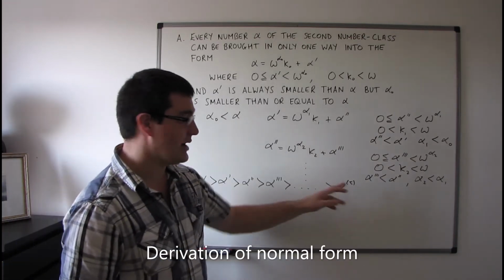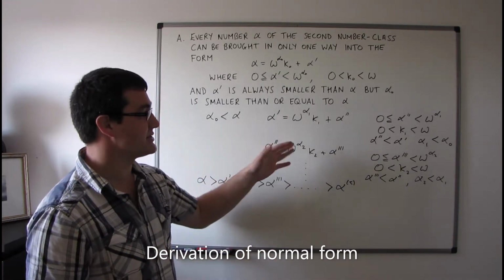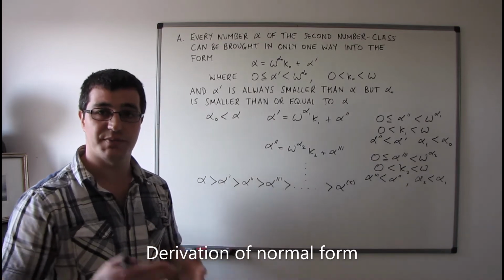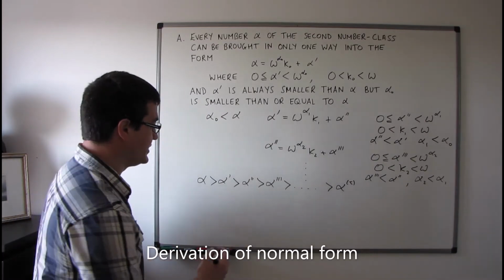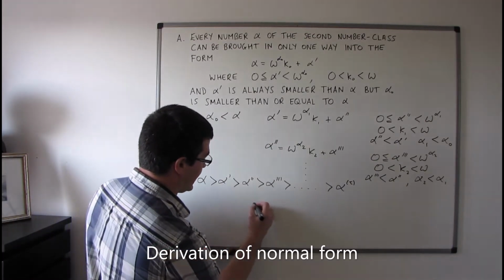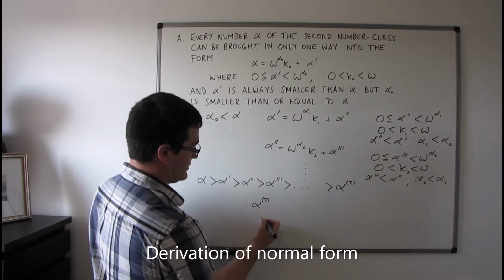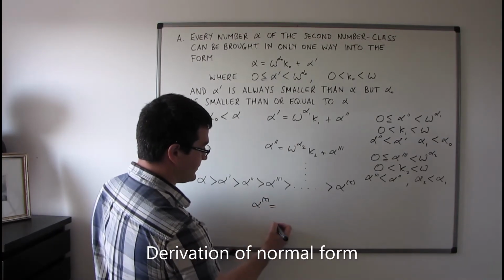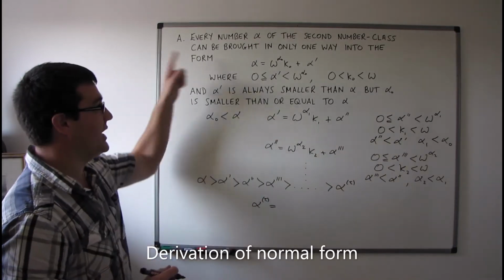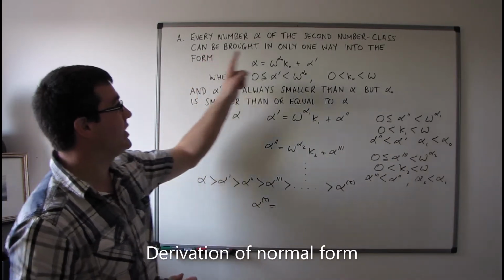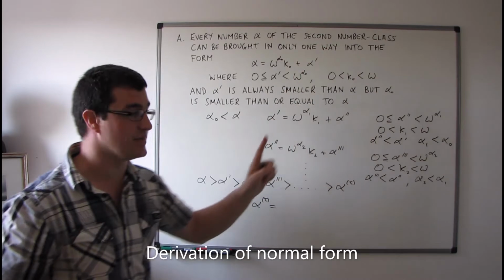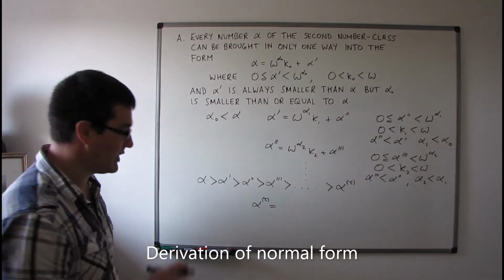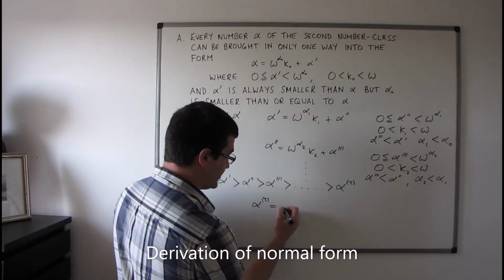So alpha tau can't be a number of the second number class, otherwise we continue the process. It must be of the first number class then. So in that case, we get alpha tau is going to be equal to, now this is not an application of theorem A, because theorem A only applies to numbers of the second number class, but what I'm about to write still applies. It's still true.